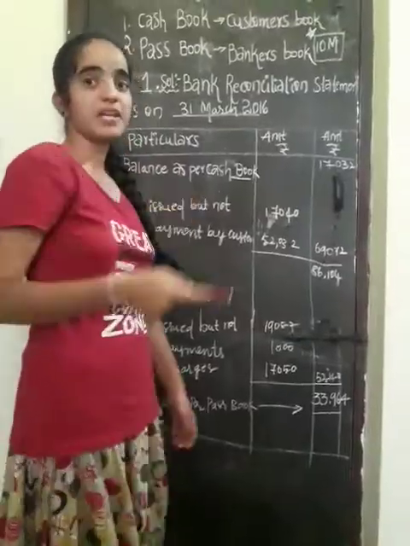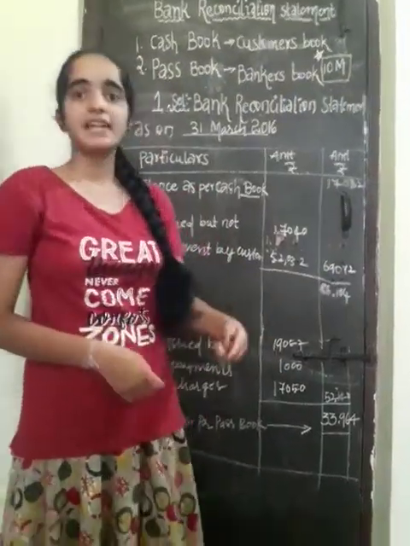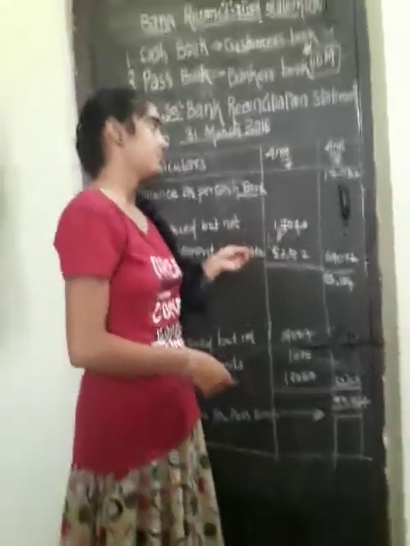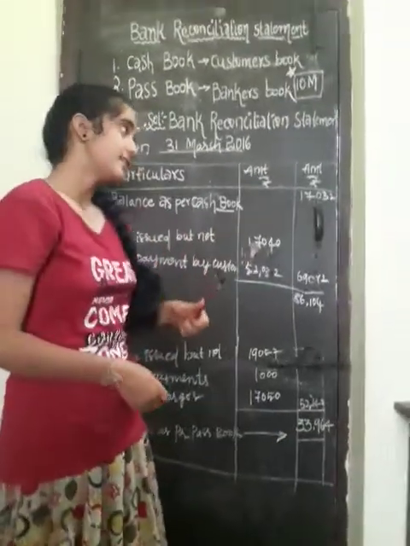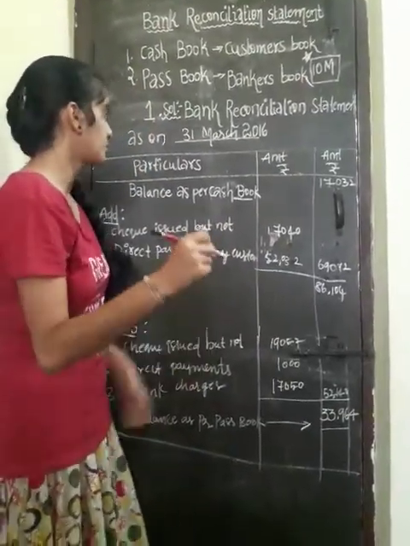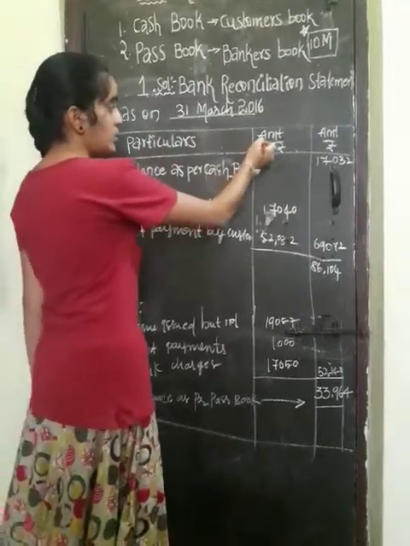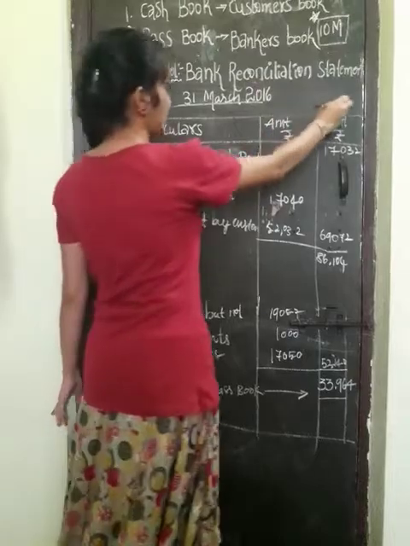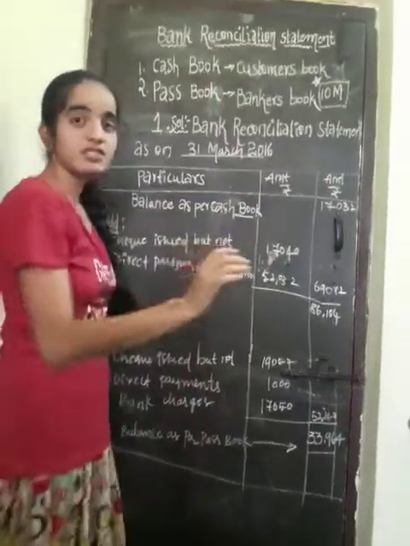Yes, now I have explained about the Mr. Durga Prasad problem. Now we have to do the problem in this solution type. Let us see what is there first: we have to write the particulars, amount and amount. No need of writing the debit side and the credit side in the bank reconciliation statement.